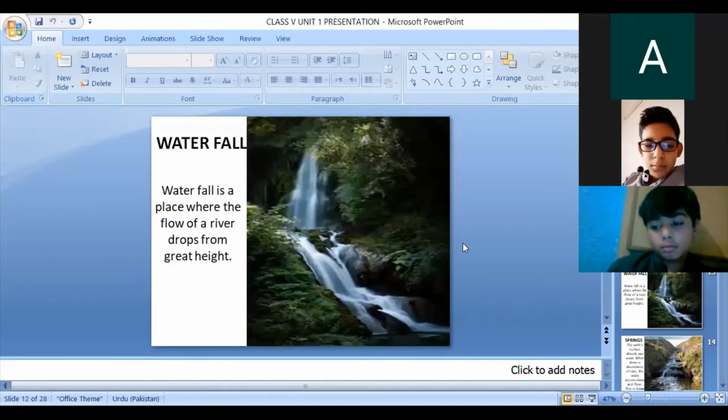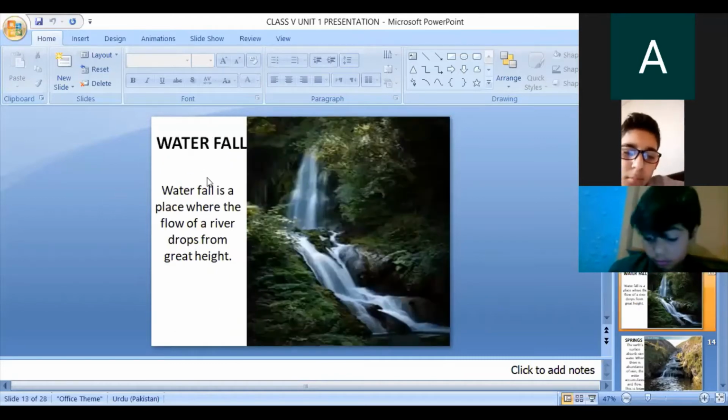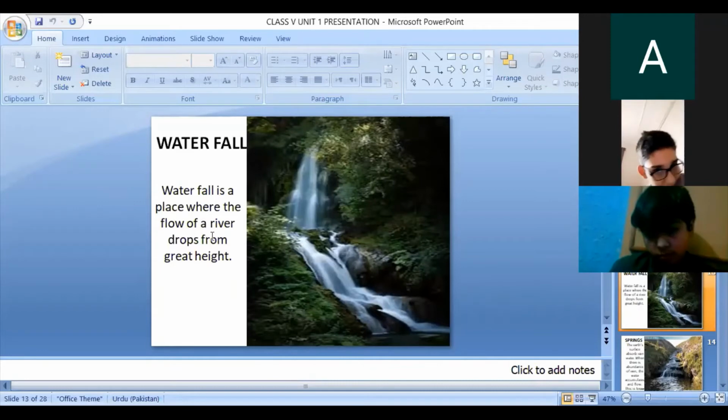Okay, the next, waterfall. This is a very beautiful picture of a waterfall. You can observe this picture. What is a waterfall? A waterfall is a place where the flow of water of a river drops from a great height. In the waterfall, you know the name of the waterfall.